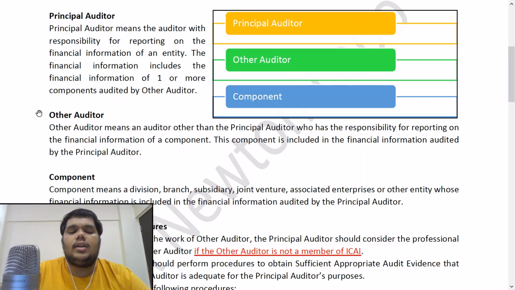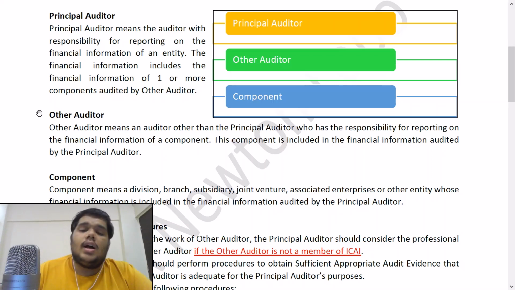Third definition, component. Component means a division, branch, subsidiary, joint venture, associated enterprise, or other entity whose financial information is included in the financial information audited by the principal auditor. So what can a component be? It can be a division within a company, it can be a branch. The principal auditor is commenting upon the head office and there are many branches, right? Subsidiary, joint venture, associated enterprises, or other entities. So the component whose financial information is audited by the other auditor can be any of these.